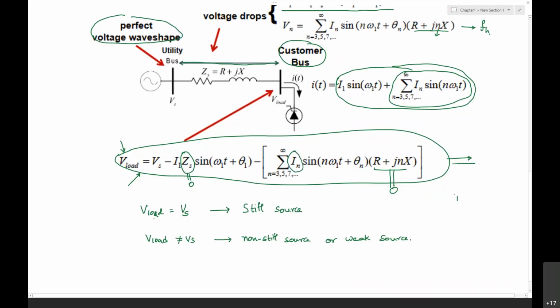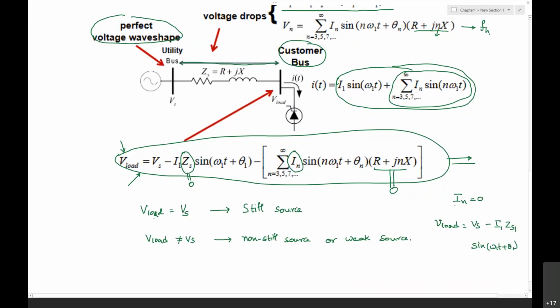If IN, the harmonic component of the current, is zero, then the load voltage is V load equal to Vs minus I1 into ZS1, of sine of omega 1 t plus theta 1.